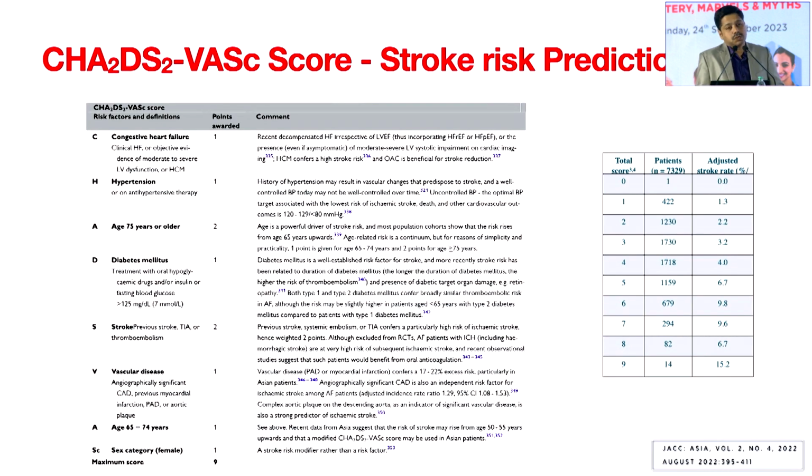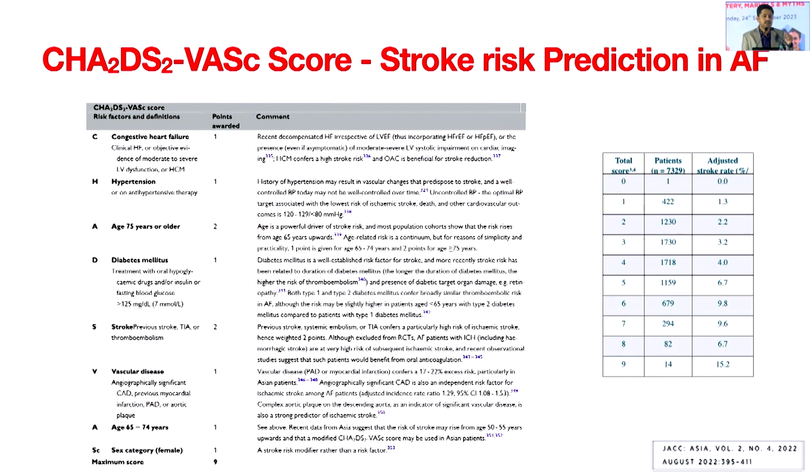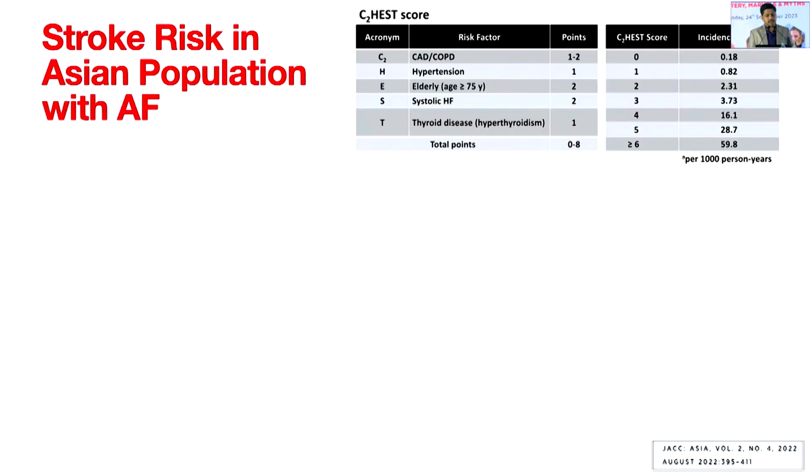When you come to stroke identification, the CHA2DS2-VASc score is the commonest score. Most of you are aware of that. Based on the scoring, we have to risk stratify the patient: are they at risk of developing stroke or not? The most important things are congestive heart failure, hypertension, age more than 75, diabetes, and previous stroke, all given weightage, and vascular disease, age 65 to 74, and sex category given 1 point each. As per the score, I will come to that later.